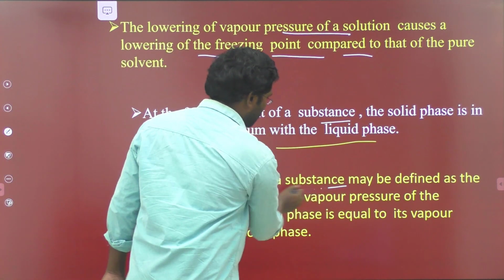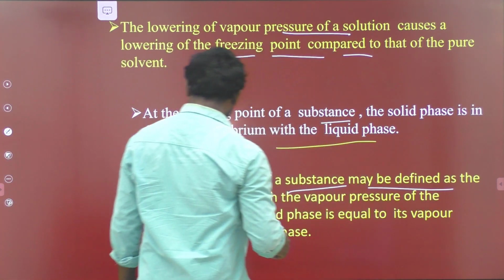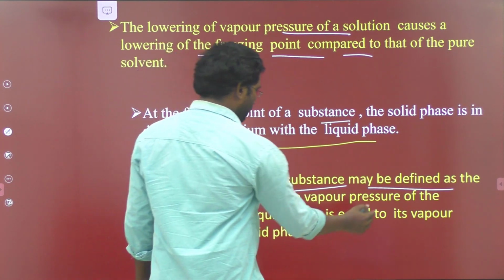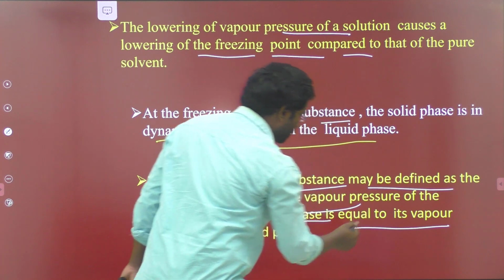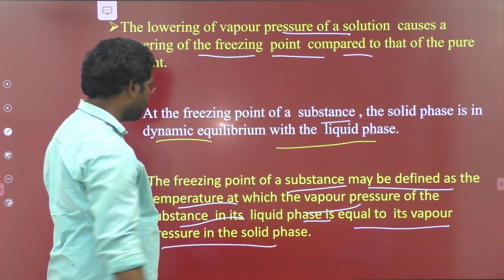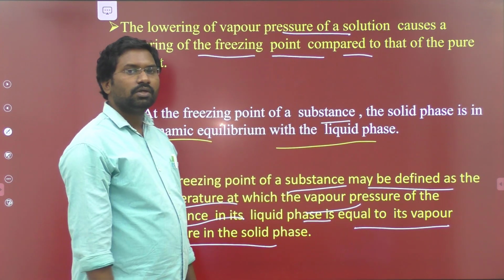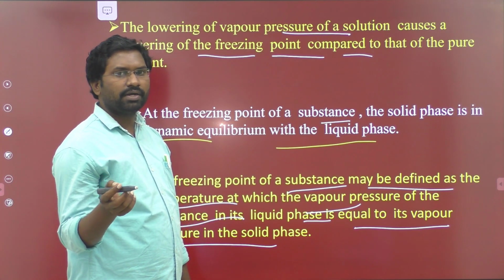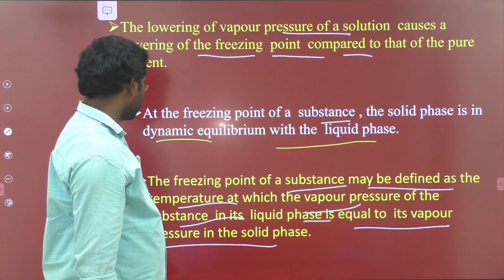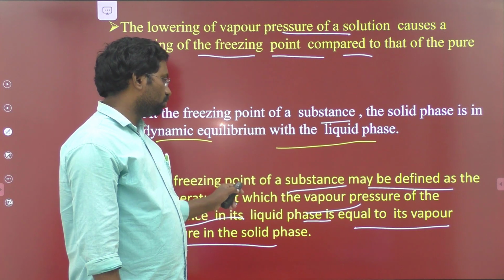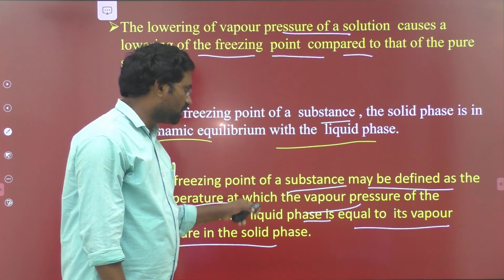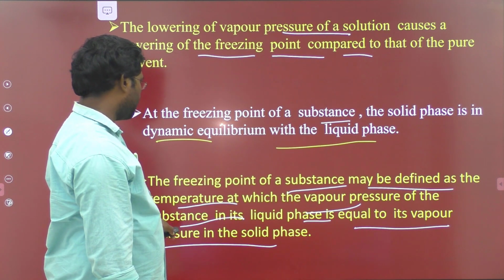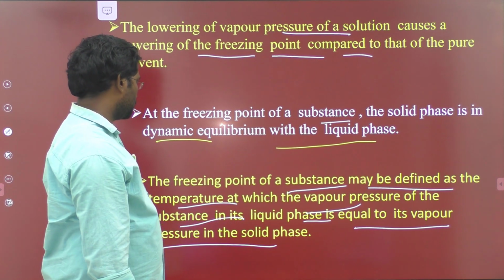So the freezing point of a substance may be defined as the temperature at which the vapor pressure of the substance in its liquid phase is equal to its vapor pressure in the solid phase.